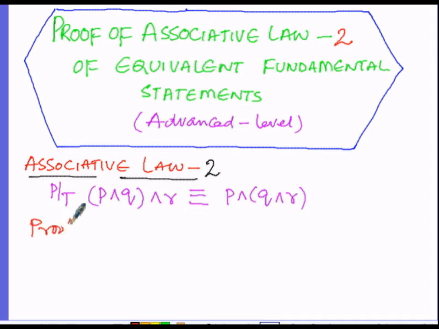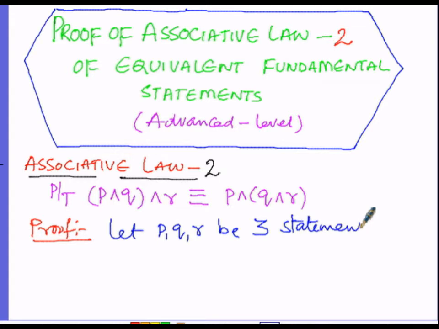Proof starts now. In our proof we have to suppose three statements, that is P, Q as well as R. Let P, Q, R be three statements. Then the condition to be proved is P and Q and R is identically equal to P and Q and R. So this is our to-be-proved condition.